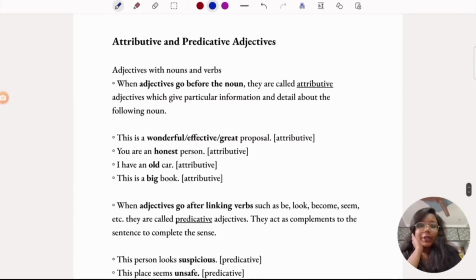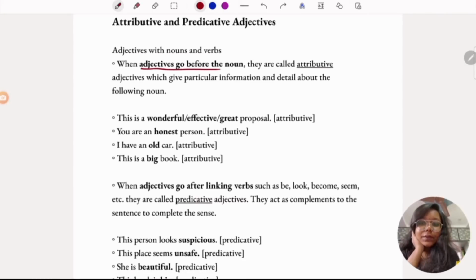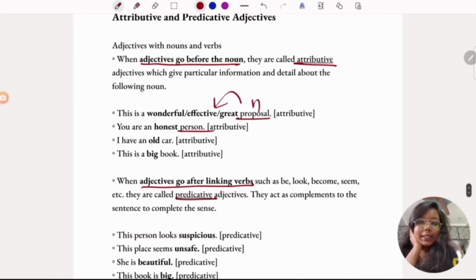What are attributive and predicative adjectives? When adjectives go before the noun, they are attributive adjectives. If adjectives go after linking verbs, they are called predicative adjectives. Just remember this. This is a wonderful proposal. The noun is proposal here, and the adjective is coming before the noun, so it is an attributive adjective. Person, car, book are nouns in this case, and the adjectives come before the noun. So they are attributive adjectives.